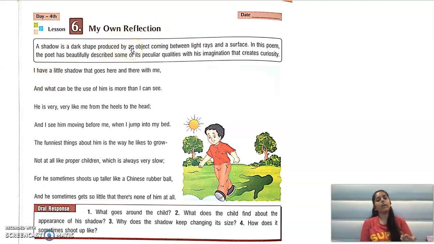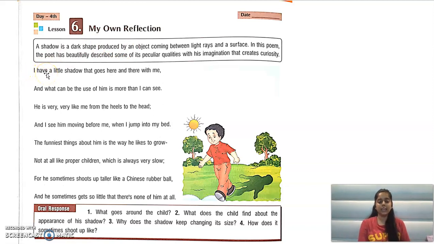Shadow आपकी जो होती है वो तब फॉर्म होती है when there is a source of light. आपके पास कोई source of light होगा, कोई बल्ब होगा, कोई ट्यूबलाइट होगी, कोई सन होगा, तो आपकी shadow जो है वो फॉर्म होती है. So that is what a shadow is. But what this shadow is according to a child, that we will learn in this poem. Let's start with the poem.